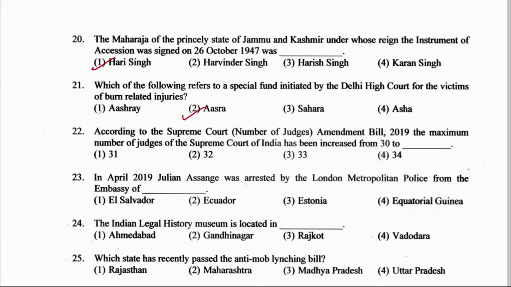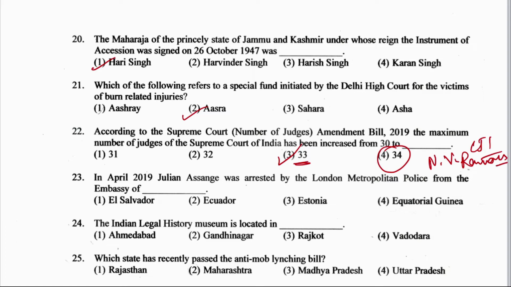Now next question, question 22. According to the Supreme Court (Number of Judges) Amendment Bill 2019, the maximum number of judges of the Supreme Court of India has been increased from 30 to which number? 31, 32, 33 or 34? Right answer is option number 3, 33, which excludes the Chief Justice of India. Okay, if we include the Chief Justice, then the total number is 34. And who is the current Chief Justice of India? It is N.V. Ramana. Okay, this is also important.